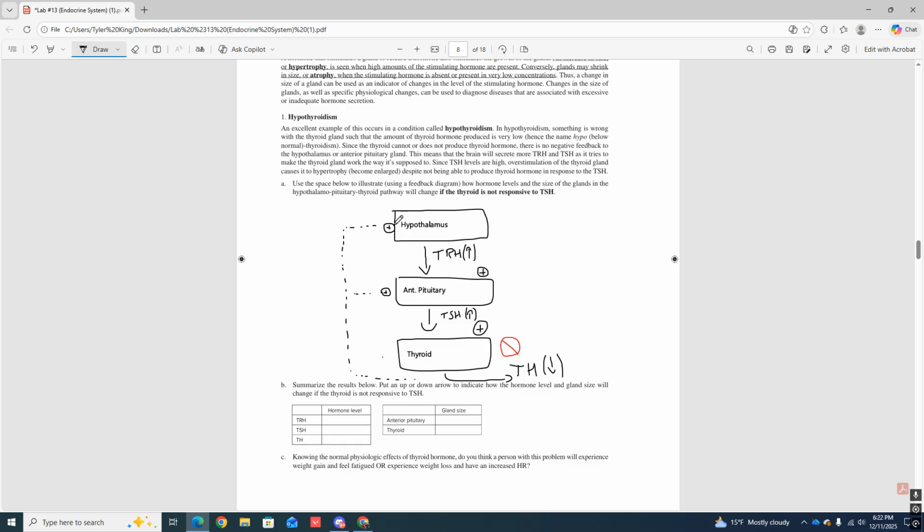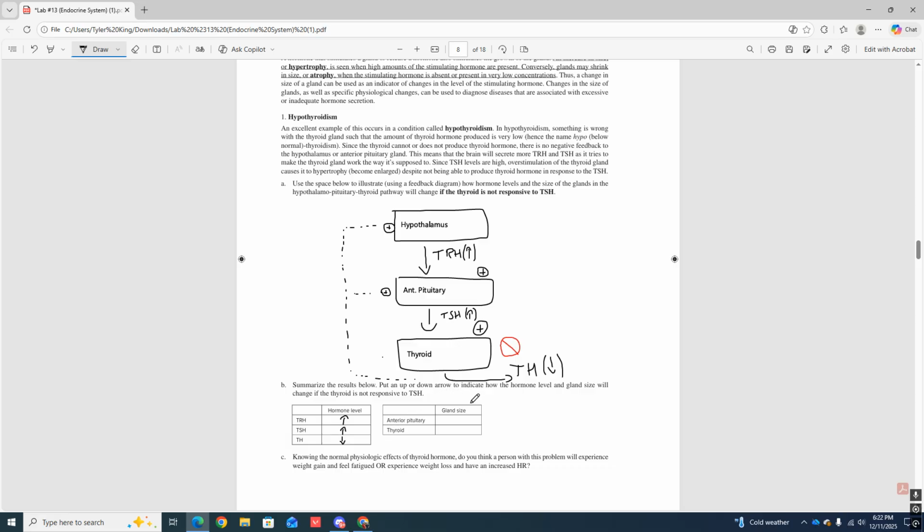So what's going to happen? TRH is going to go way up because it's being overly stimulated by the hypothalamus. That's going to go up, draw an up arrow. TSH is on double time, anterior pituitary, so that goes way up, all right? TH going down, okay? Remember, once again, it's being stimulated, sure. It doesn't know what language it's speaking, though. So because of that, TH is going down. And it says right here there's a problem with the thyroid that it's not going to know to produce more TH, okay?